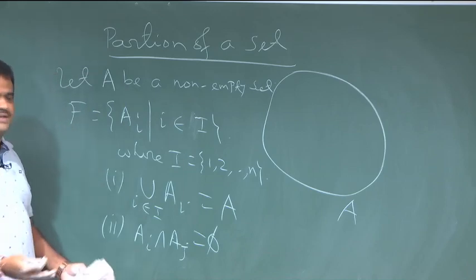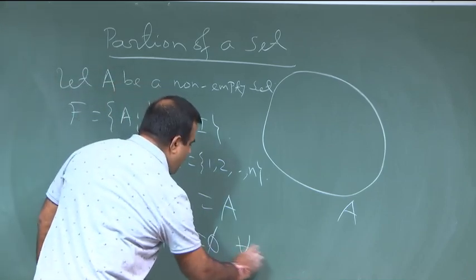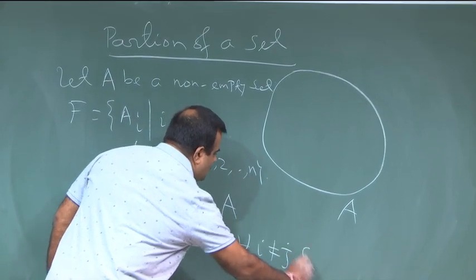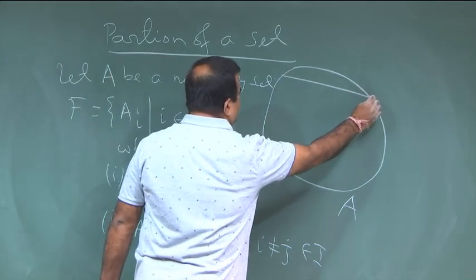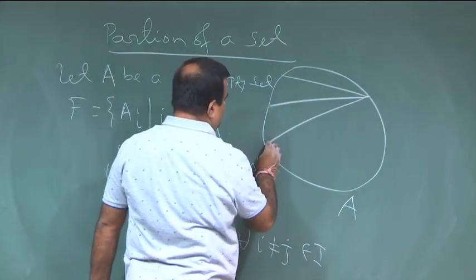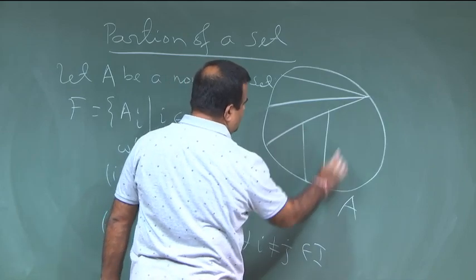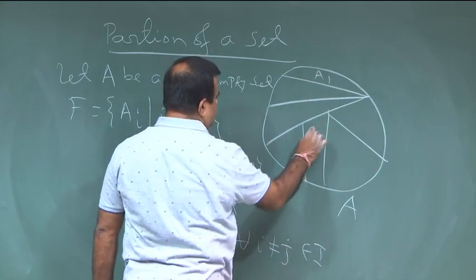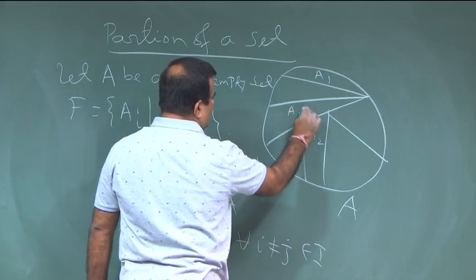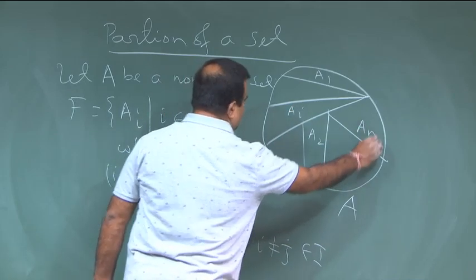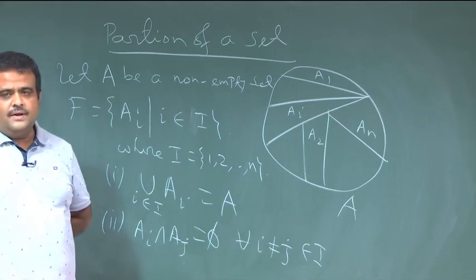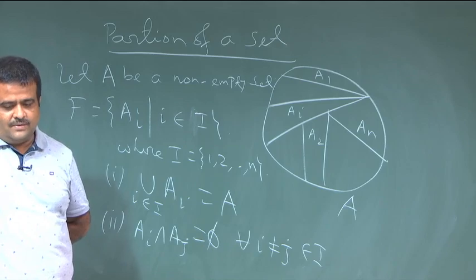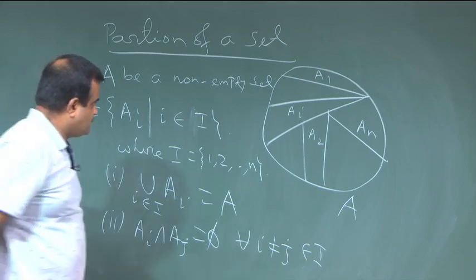They are disjoint subsets, for all i not equal to j. So, the partition looks like this: A1, A2, somewhere Ai, up to An. This is a disjoint partition.